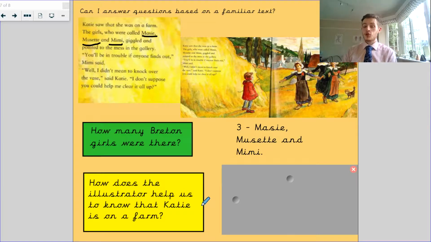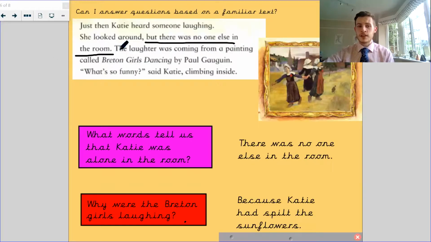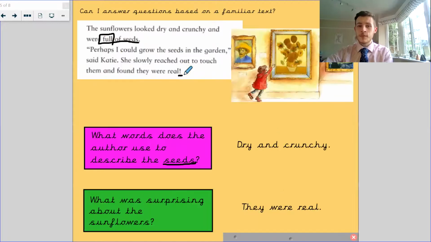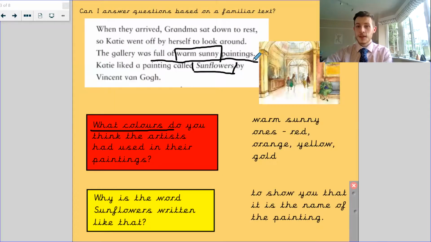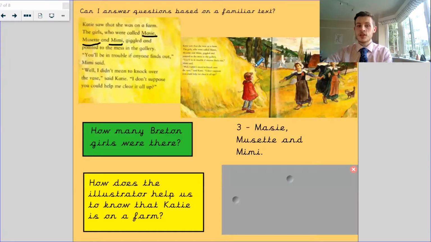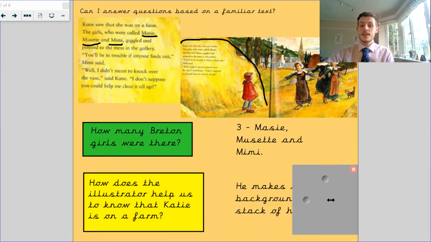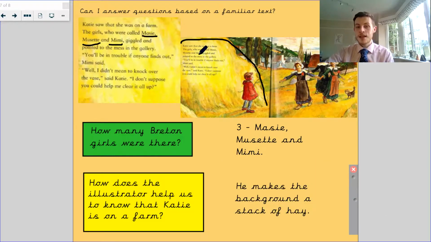Well, there's 2 things. You could say they've drawn the farm and you can see maybe the fields or something like that. But the best way is that in the previous bits of the text, every single bit of information is on white bits of paper from the book. Then we turn to this page, and all of a sudden the words of the book have turned onto this. What is this? This is a stack of hay, and he's made the background where the words are a stack of hay, and you would usually find hay on a farm.